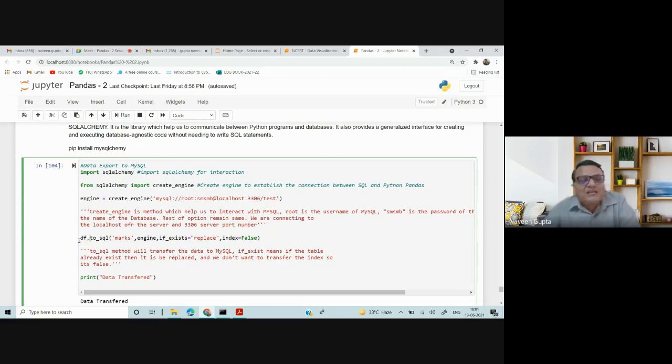Yes, so df.to_sql is a method which will create a table. I write df2.to_sql, marks, engine, where engine is the variable name, the object of create_engine, if_exists replace, index=False. I don't want the indexing of the data frame to be copied to my MySQL table. If I don't set index equal to false, then the data frame indexing will also be copied to the SQL table.